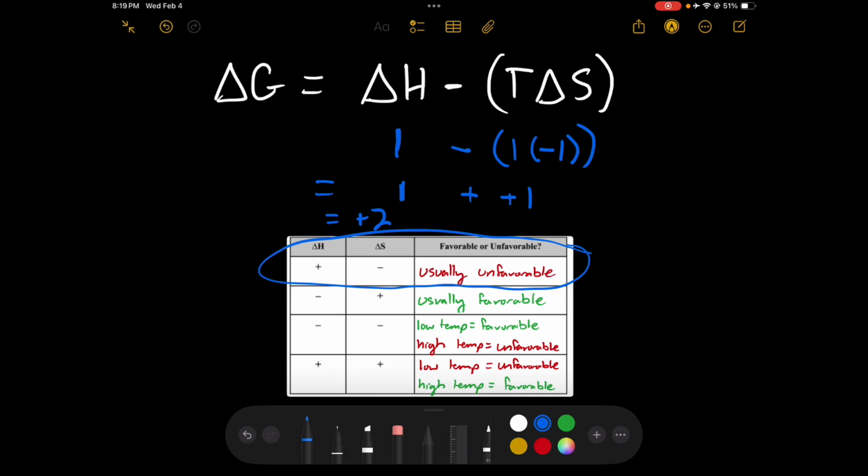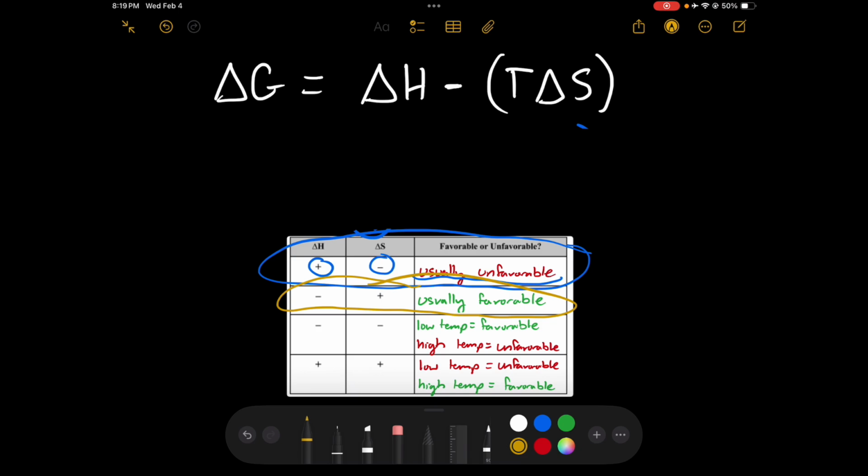We know that positive delta G values are not favorable, which is why when we have a positive delta H and a negative delta S, we are usually unfavorable. But let's change it up. Let's see what happens when I switch those signs. So let's take situation 2 down here. If I have a negative delta H value and a positive delta S value, again, let's make everything equal to 1, but I have a negative delta H value and a positive delta S value.